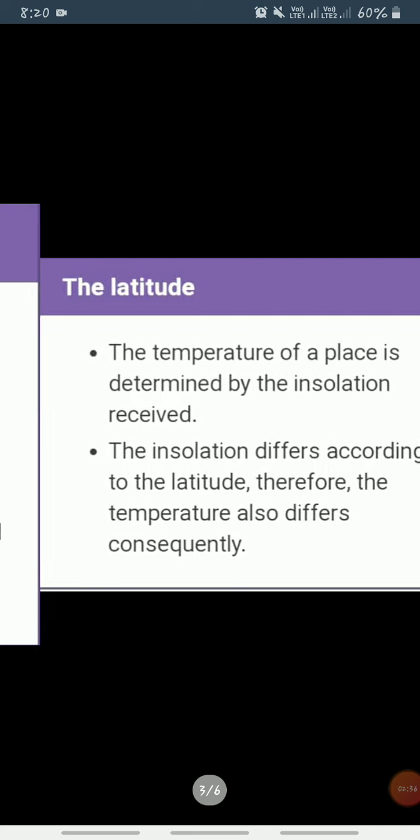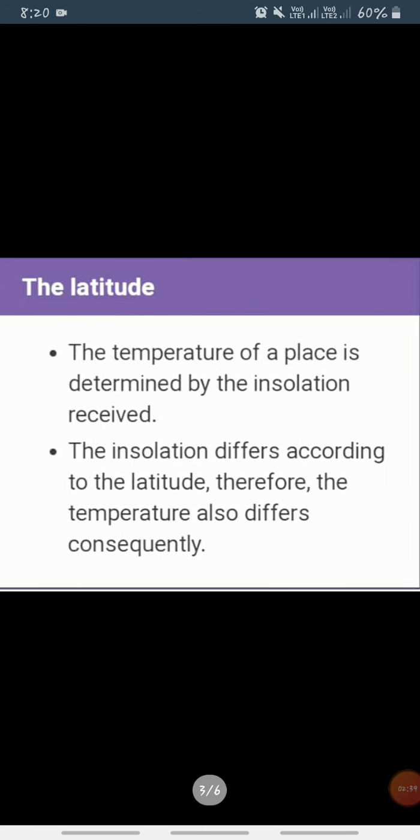So let's start with the latitude. How does latitude control temperature distribution? The temperature of a place depends on the insolation received. It has been explained earlier that insolation varies according to latitude, hence the temperature also varies accordingly. As I have already told you, the temperature of any place depends on the latitudes, as we already discussed about the equator and the tropical region.